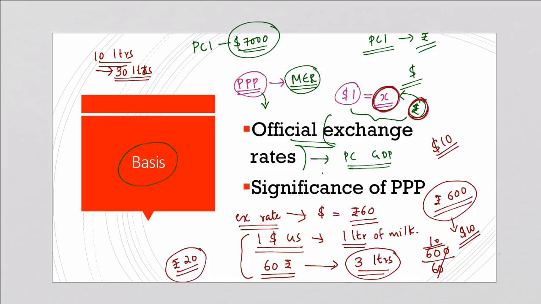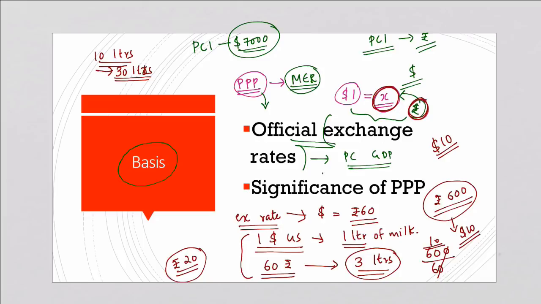So I hope this idea of purchasing power parity is clear for you. This is a very, very important concept. In the last prelims examination, a PPP question was also asked in UPSC prelims. So this concept should be very, very clear to you. UPSC always wants to test whether a candidate has conceptual clarity rather than rote memorization of facts. So it is very important that you understand the concept and are able to apply it when you give your answers. I hope this concept of PPP is very much clear to you with this example.